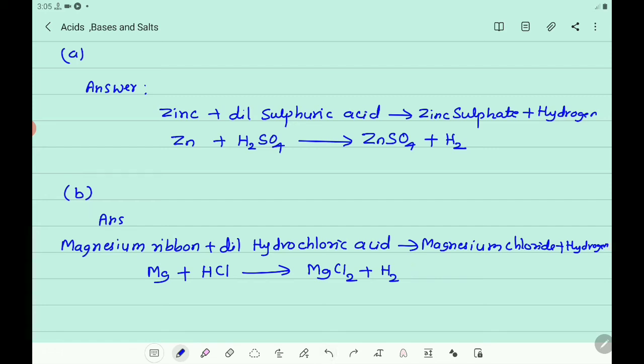Then here Mg is there on both sides, but here Cl2 is there, and here only Cl. Here also H2 is there, and here only H, so you write 2 here. Then you get 2H, H2 and 2Cl, Cl2. In this way you wrote the balanced chemical equation.